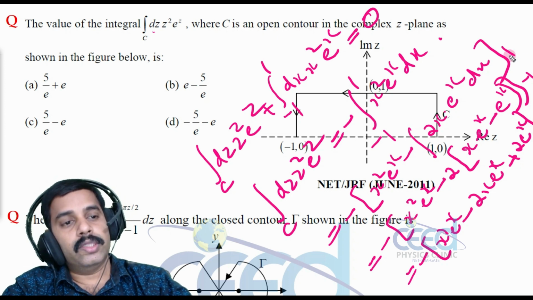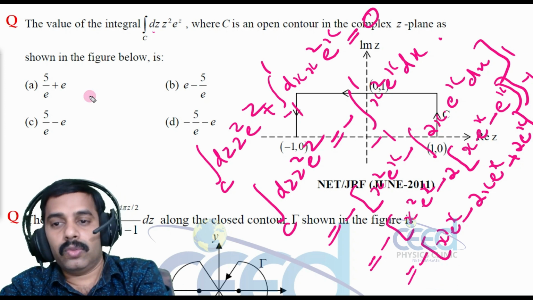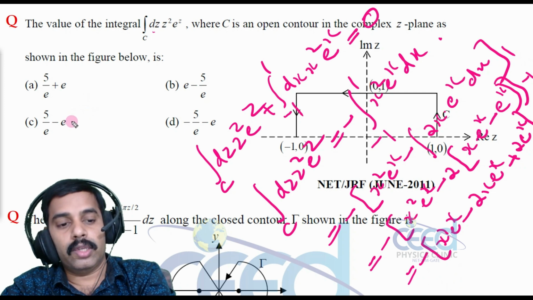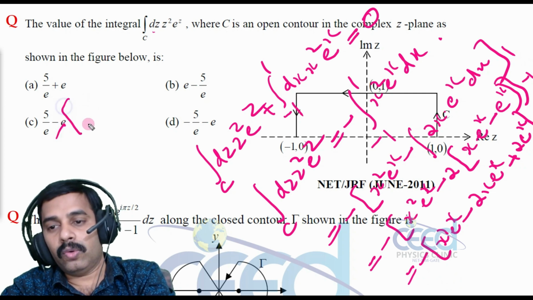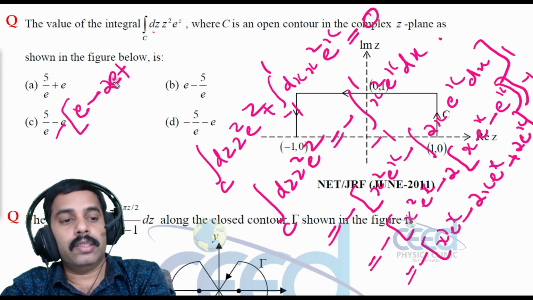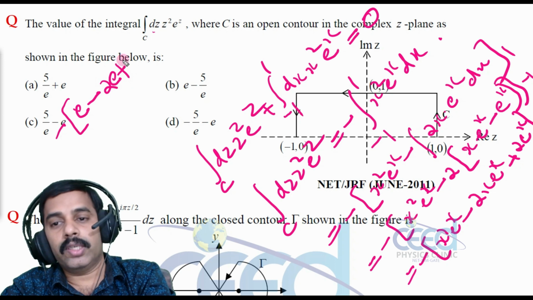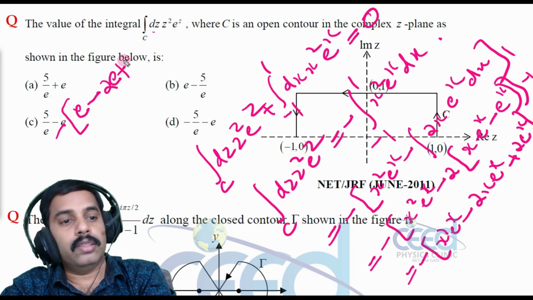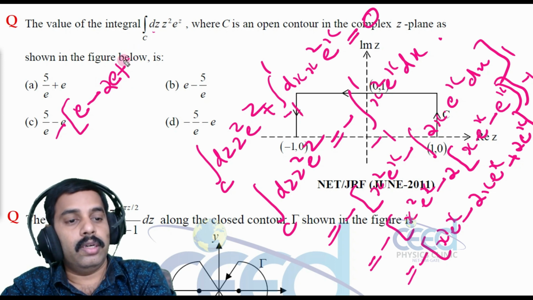Now let me give the upper limit x equal to 1. So that is 1 square into e raised to 1, that is e, minus 2e plus, again x is equal to 1, 2e, right?